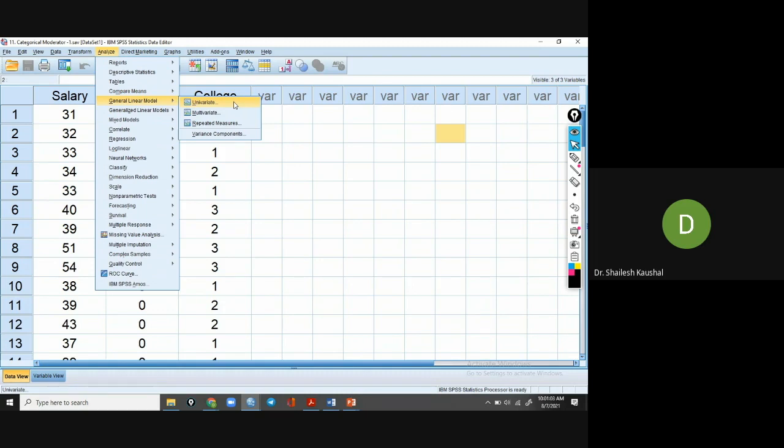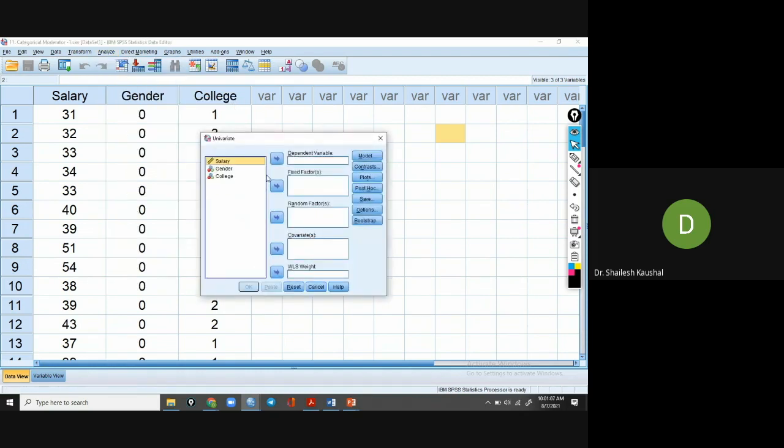I am using factorial ANOVA, and the salary is the dependent variable, and gender and college both are fixed factors, or categorical variables. So I am transferring both variables into fixed factors, and then nothing to do here, just simply okay.